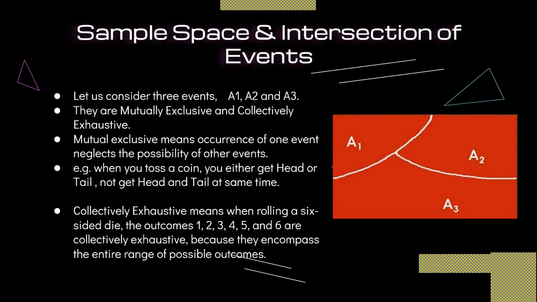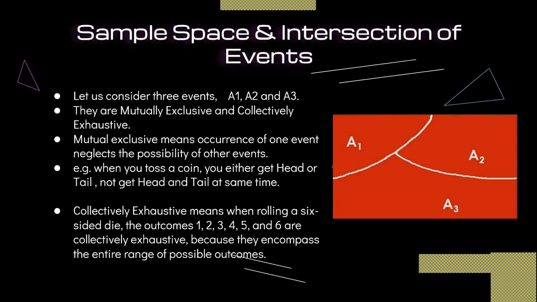And these three events are mutually exclusive and collectively exhaustive. So what do we mean by mutually exclusive? Mutually exclusive means the occurrence of one event neglects the possibility of the other events. Let us consider that event A1 occurs: it neglects the possibility of events A2 and A3. We are not considering the other events A2 and A3 when we say that event A1 will occur.